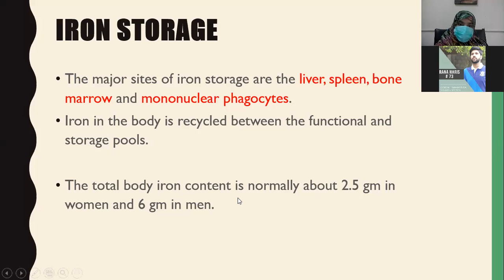The total body iron content is normally about 2.5 grams in women and 6 grams in men. Why less in women? Because women lose iron every month during menstruation. So the total body iron content of women is generally lower. It's 2.5 grams in women and 6 grams in men.